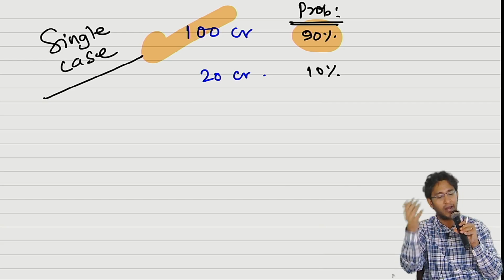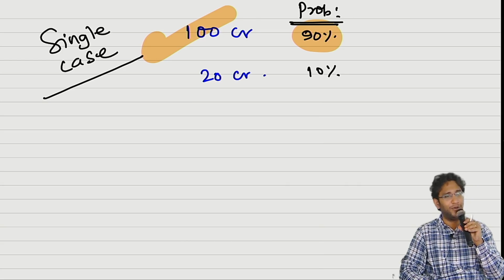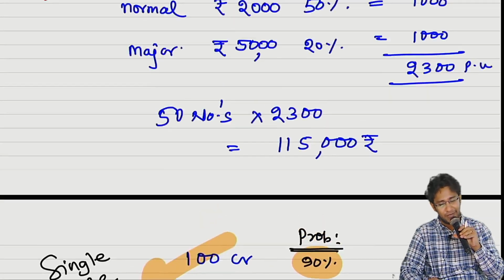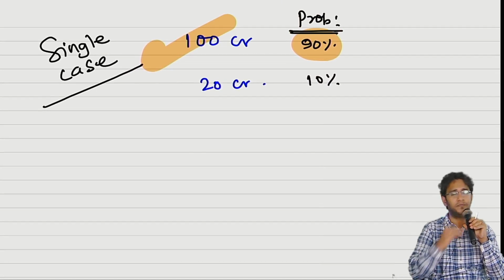Amount will be either 100 or 20. 50-50 and will take 100 only. Whichever is higher. If it is 50. Okay. Average is expected value only. If you take average, that's expected value. Simple average.